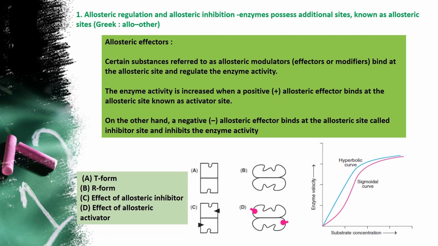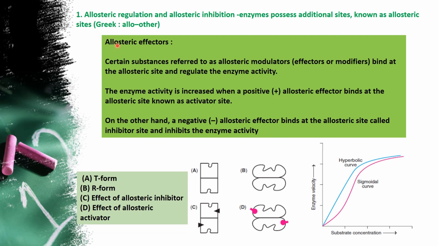First, we are going to see the allosteric regulation, also called allosteric inhibition. So both are same. Enzymes possess the allosteric site, that is nothing but an additional site. So we know that active site is the place where the substrate binds, but allosteric is otherwise called other. Other means apart from the substrate, something else will come and bind to the site. So that is meant by allosteric sites.